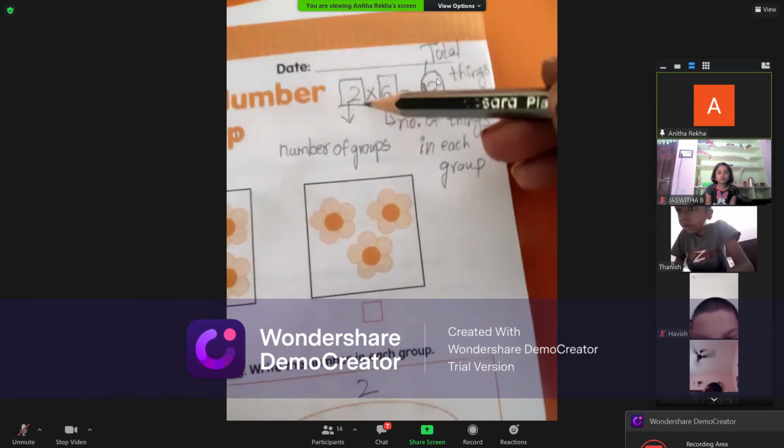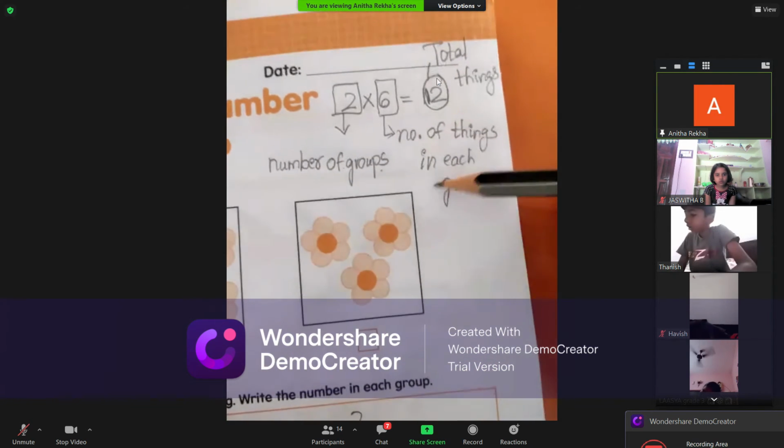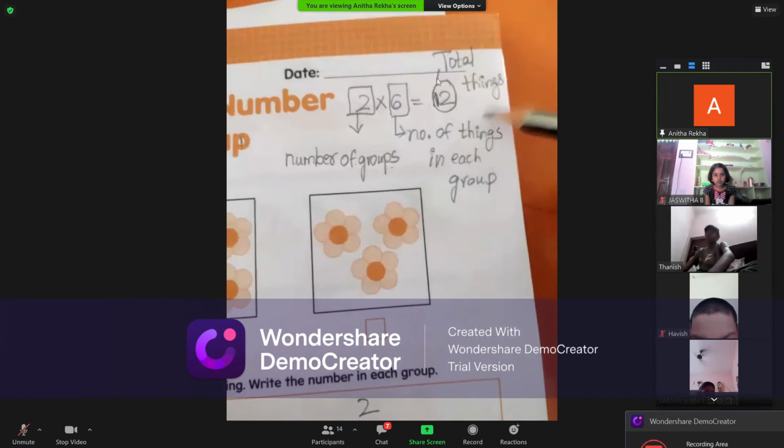Children, write down here. Number of groups: 2 shows you the number of groups. 6 is the number of things in each group. And the answer is total things.